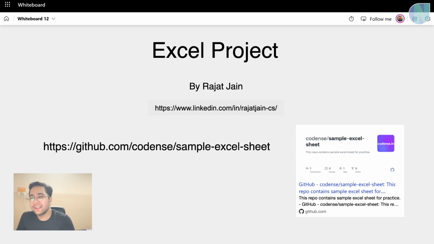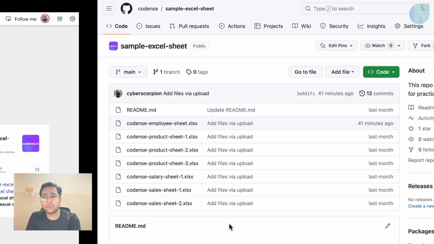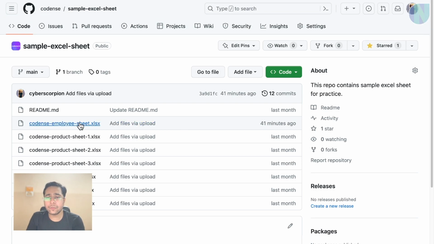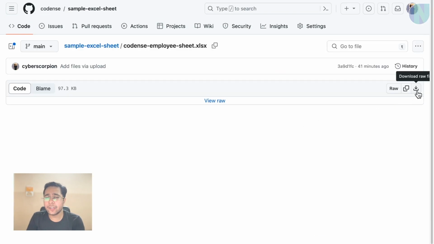Hello everyone. In this section, we are going to do a sample project in Excel. Here we need a data set. That data set will be provided on this link, github.com/contents/sample Excel sheet. You can download this data set by going through this link. On this link, you can see there is one data set, the Codens employee sheet. You can use this data set for your practice. If we go to this sheet, you must be having a download link here, and you can download this file into your computer and practice on it.